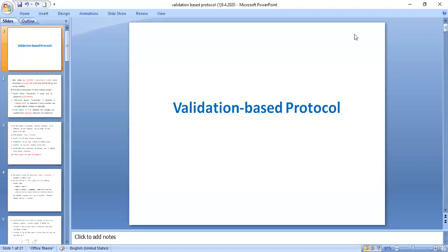Hello everyone. Let's discuss validation based protocol. There are many protocols which we know, timestamp ordering protocol, log based protocols. Besides such protocols, you have validation based protocol.